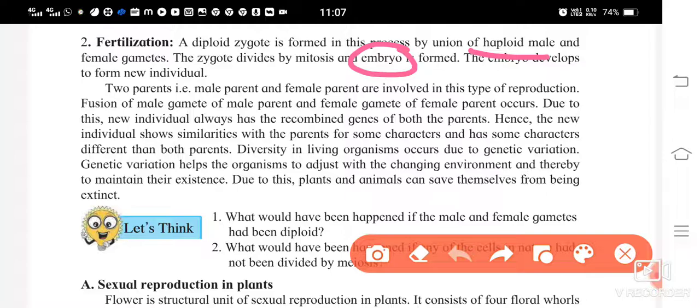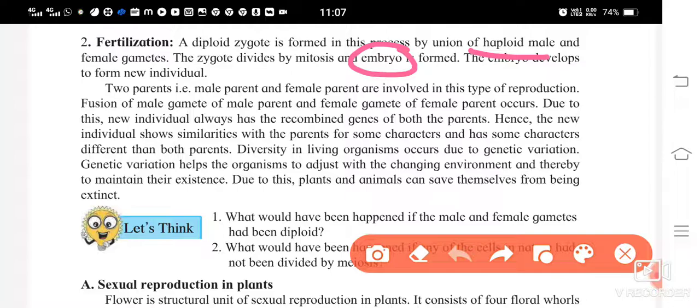You saw both parents are involved here, that is the male parent and the female parent, the gamete of the male parent and the gamete of the female parent.